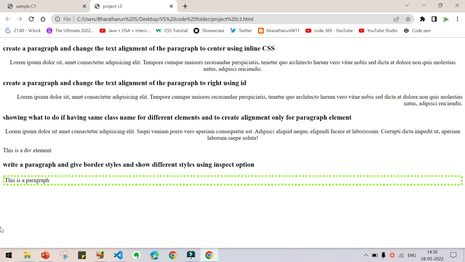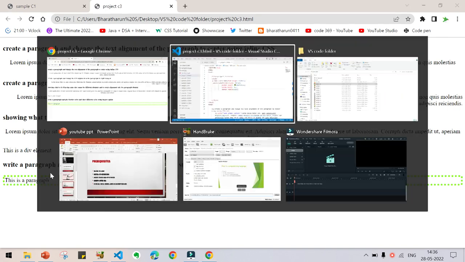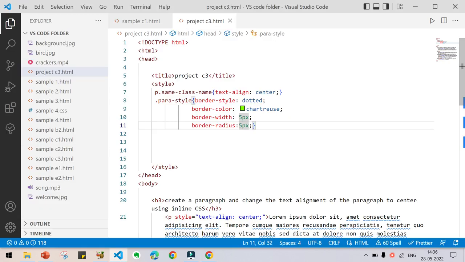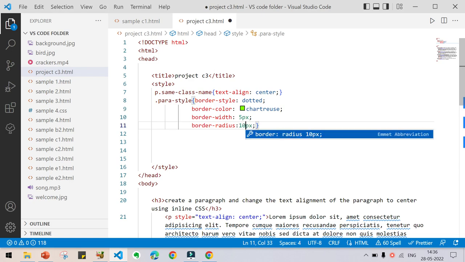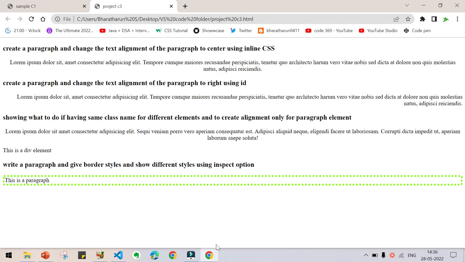You can see a little bit of curve, so I can increase the curve. Okay, give 10 pixel. Press Ctrl S, go back, reload. You can see curve more. This is what border radius is. If you are increasing the border radius, the curve will be high. That's what.